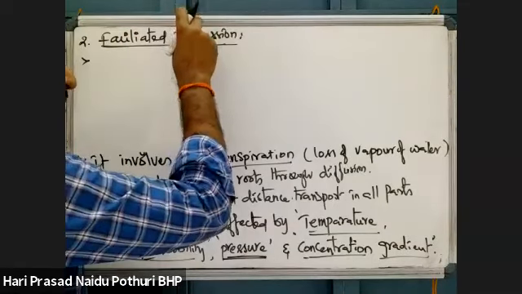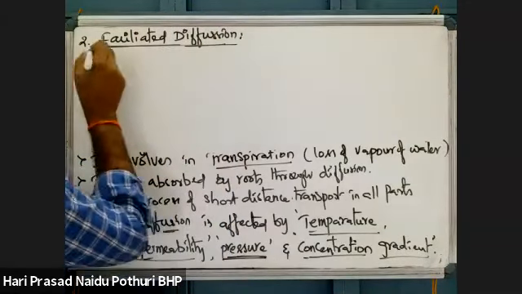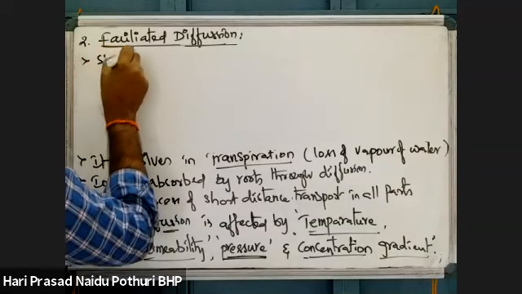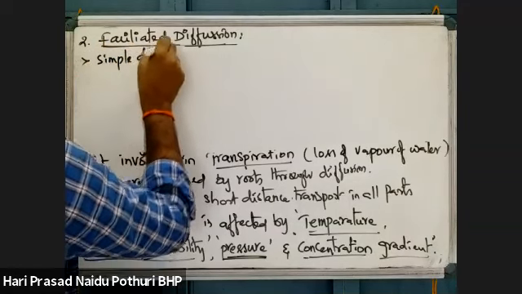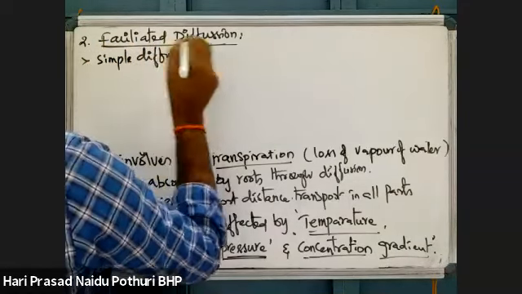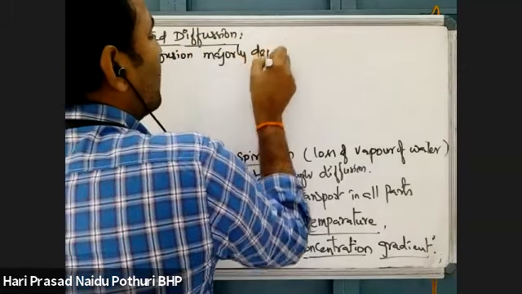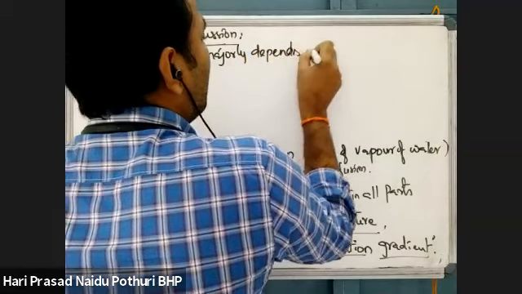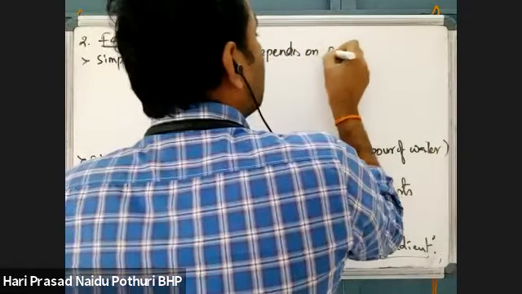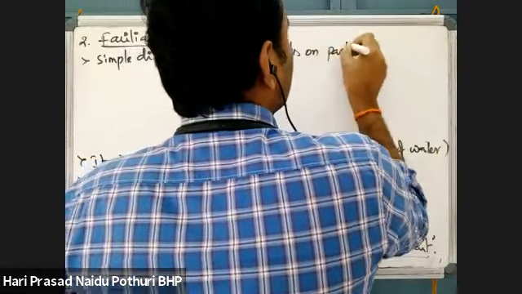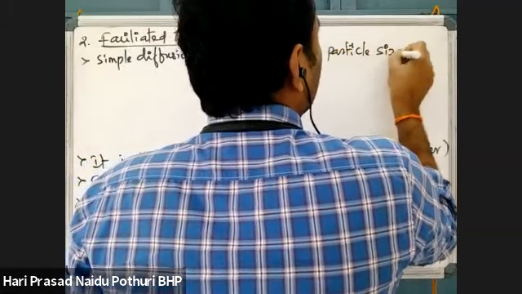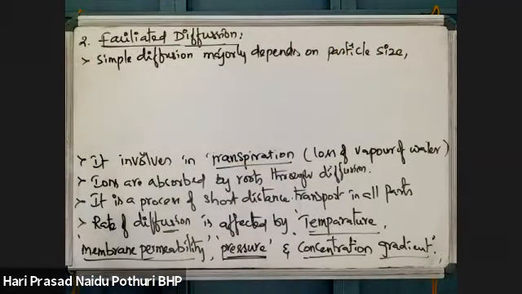See here, before going to facilitated diffusion, just to understand the difference between simple and facilitated diffusion. Simple diffusion majorly depends on particle size. Particle size means diffusing material size.